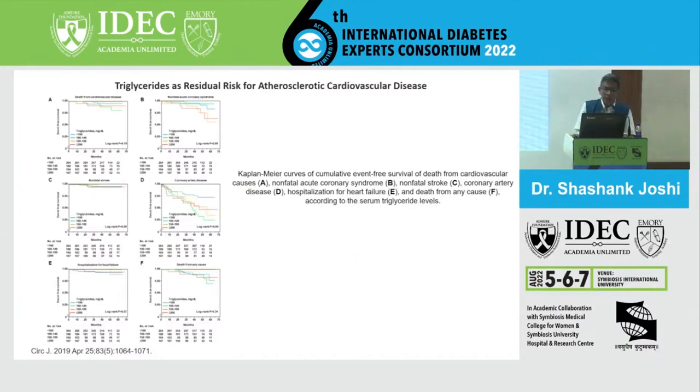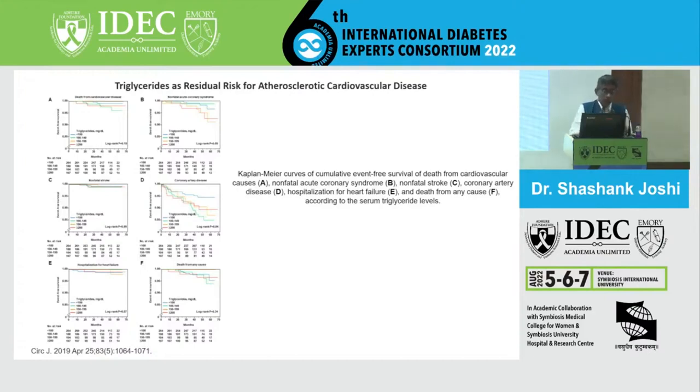And this is a more cluttered slide. This slide is just not meant to check your eyesight, but it only shows you that whether it's non-fatal coronary artery syndrome or stroke or coronary artery disease or hospitalization of heart failure or death from all causes, there is a link with triglycerides. Don't ignore it.